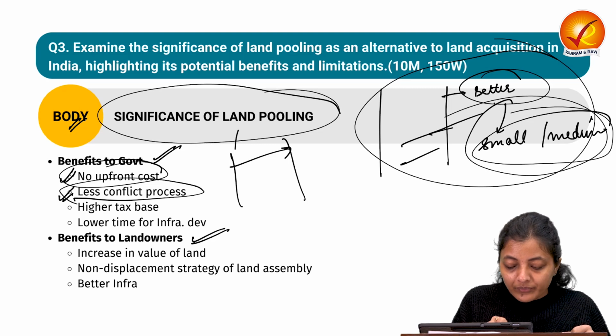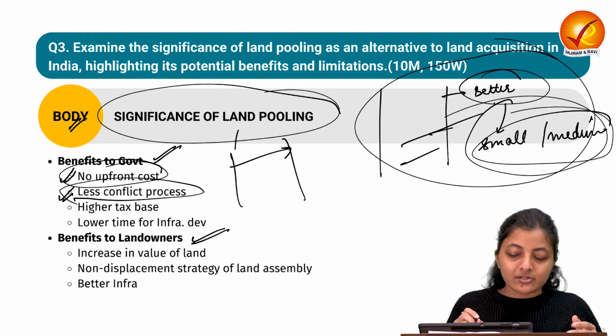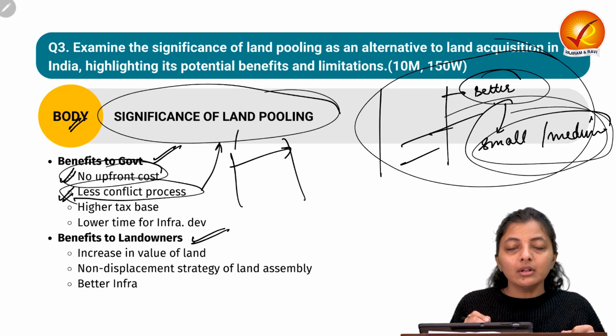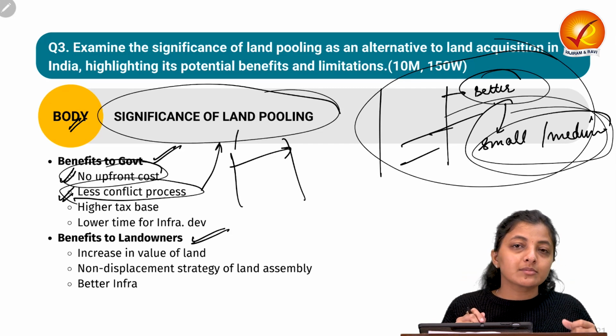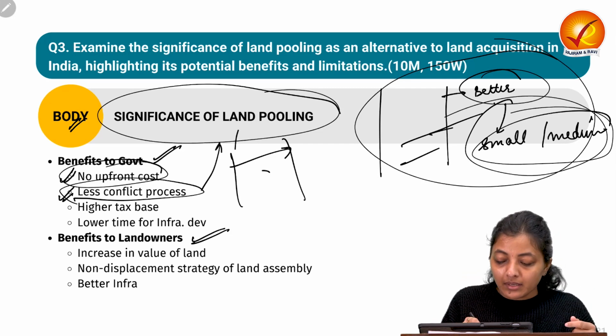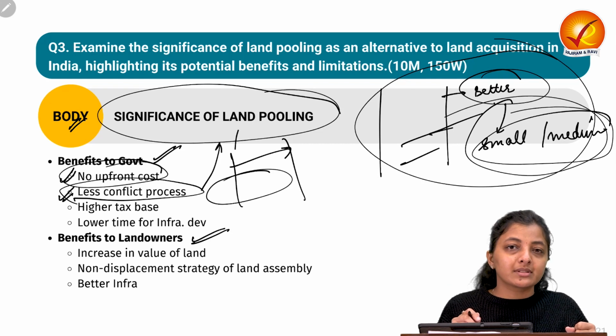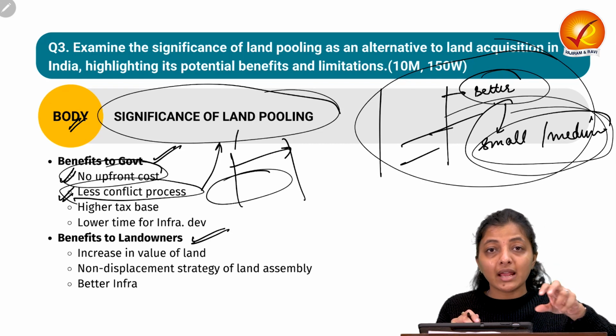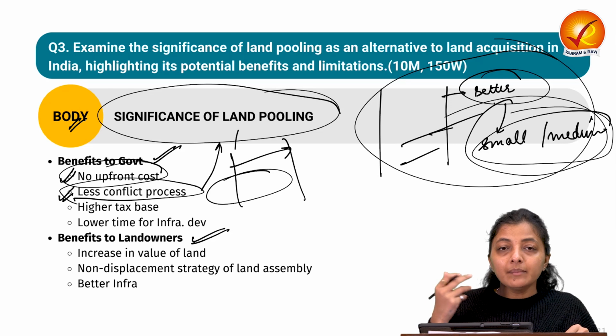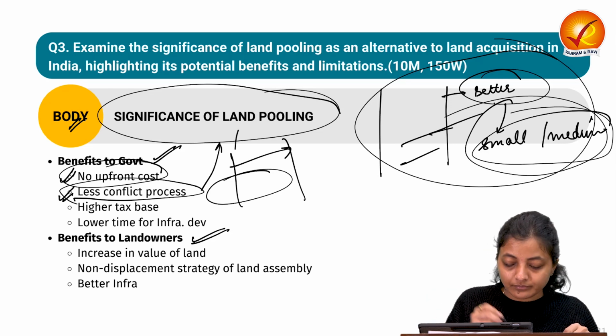Next is that very few conflicts are attached with land pooling. How? Because this is more participatory, this is more voluntary. People are participating in this process. The government is not acquiring the land against the wishes of the landowners.